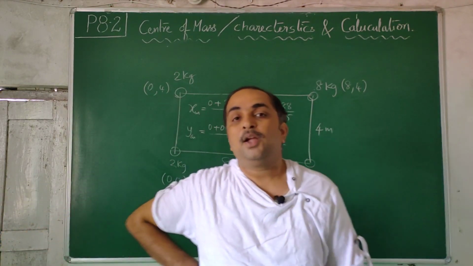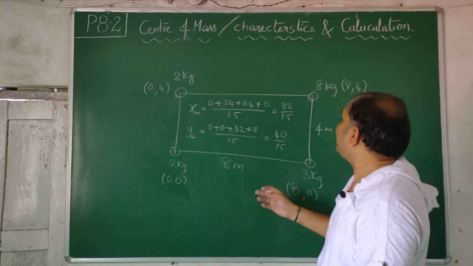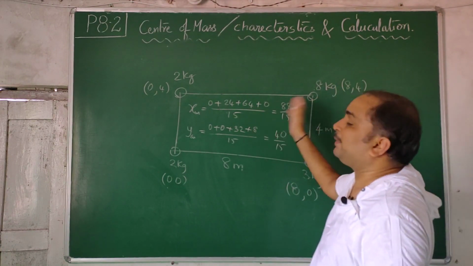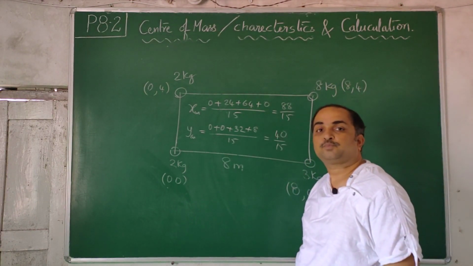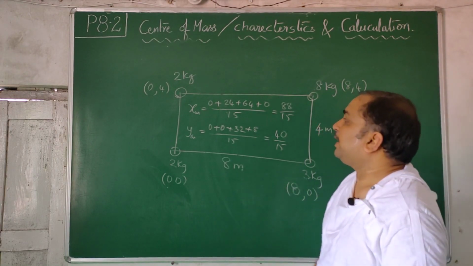When you do this, you will get two values. Those values will be the coordinates of the center of mass, and the center of mass will generally be nearer to the heavier mass, the 8 kg. It will be nearest to the 8 kg. This is the way we can do it.